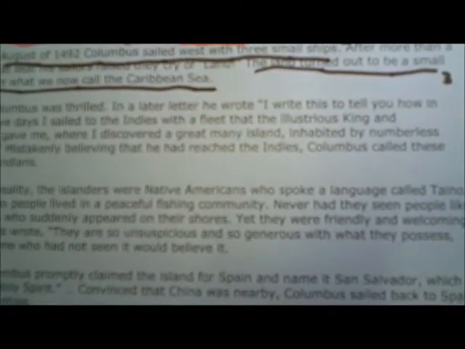Columbus was thrilled. In a later letter he wrote, "I write to you how in 30 days I sailed to the Indies with a fleet that the illustrious king and queen gave me, where I discovered a great many islands inhabited by numerous people." Mistakenly believing he had reached the Indies, Columbus called these people Indians. Well, do we know that Columbus really started that? I guess so. We can go with that. So, Columbus called the people he found there Indians.